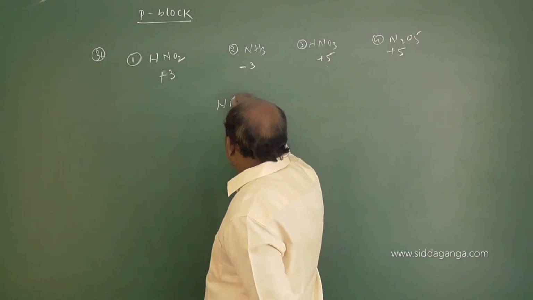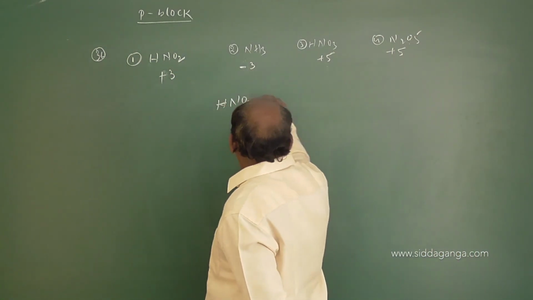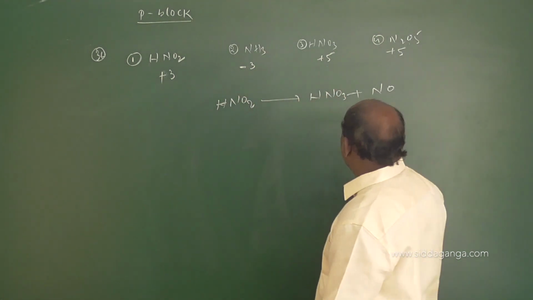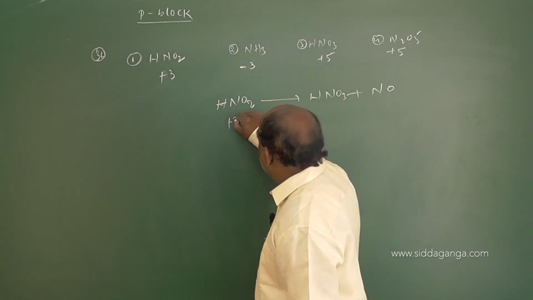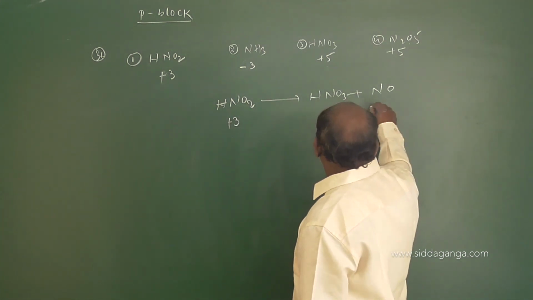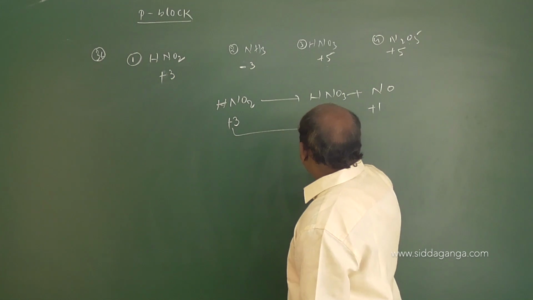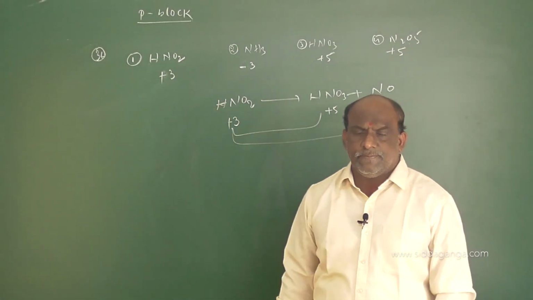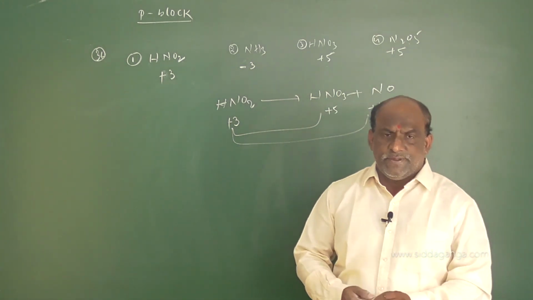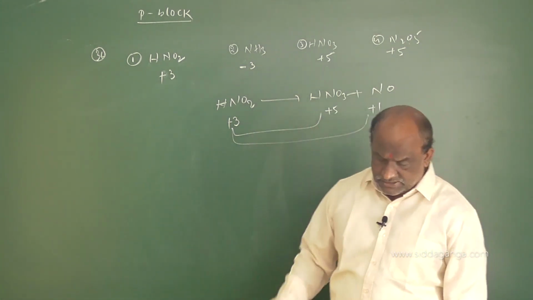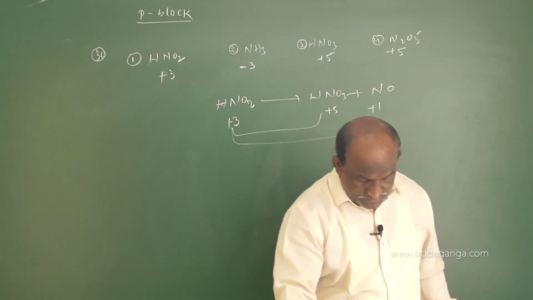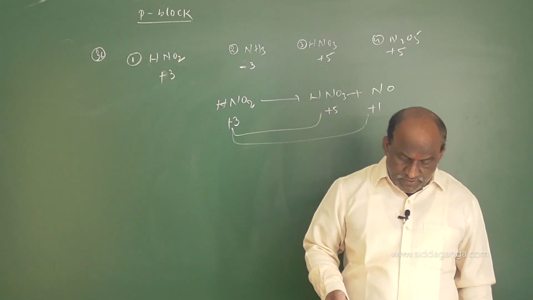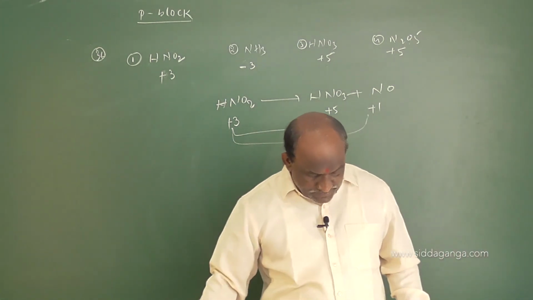So this is the equation: HNO2 gives rise to HNO3 plus NO. Here +3, here +5, here +2. +3 to +5 is oxidation, +3 to +2 is reduction. Two reactions take place, one oxidation reaction, second one reduction reaction. So option 1 is the right answer for question number 36, and followed by that, question number 43.